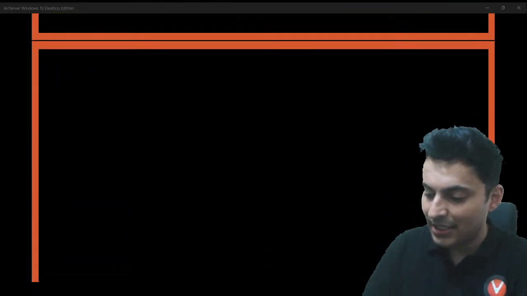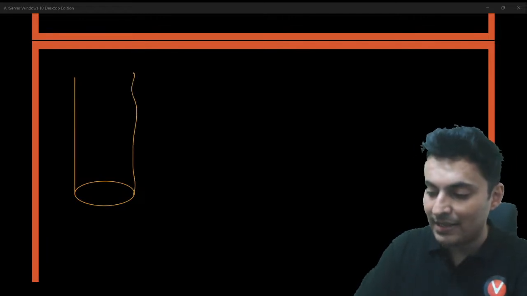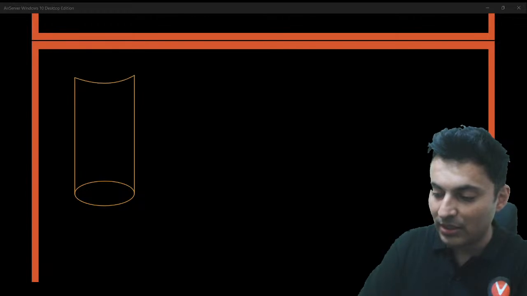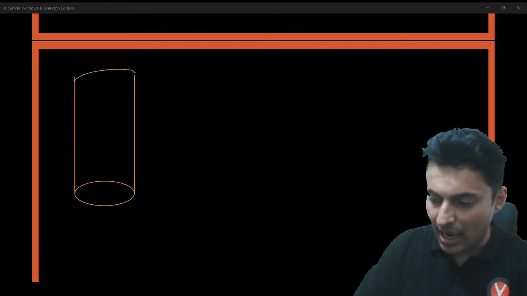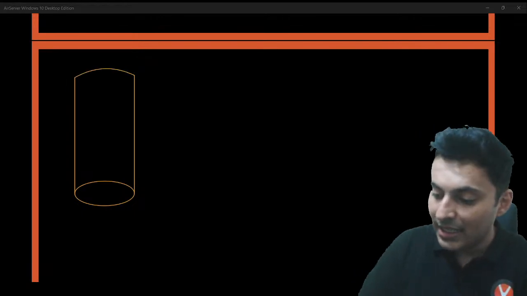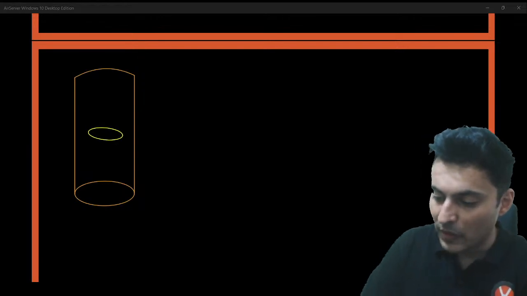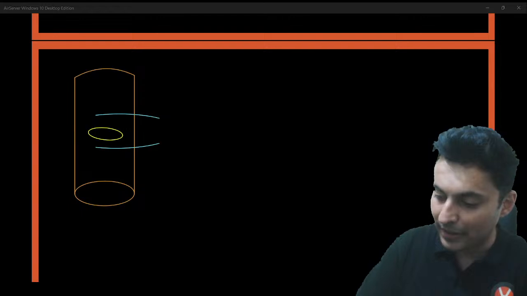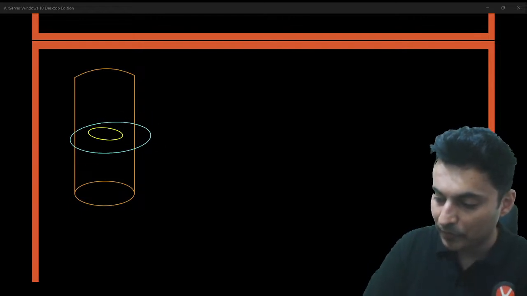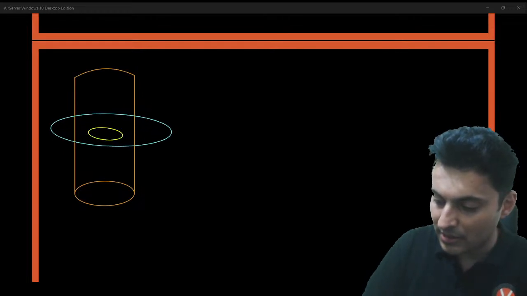Next graph which comes is when you have a thick long wire and you have to draw the magnetic field inside as well as outside. So imagine this to be a thick wire. And you have to find the magnetic field inside as well as outside. There will be magnetic field inside. There will also be magnetic field outside that particular wire. Let me just draw that for all of you. One second. Little bit crazy, but yes.